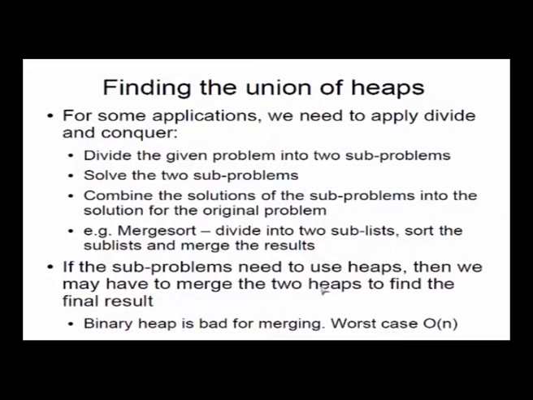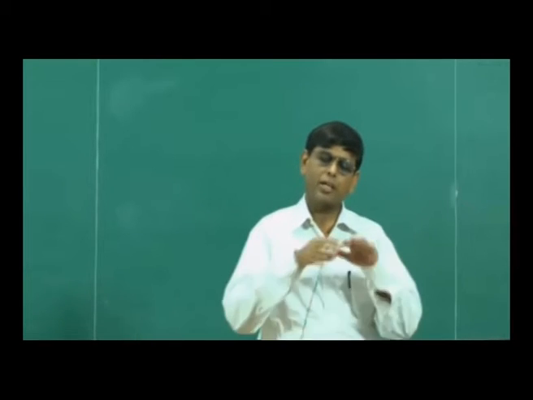So the heap is getting constructed through a divide and conquer process, as we call it. Divide and conquer means I am given a big set of numbers, I need to deal with this set of numbers. So I say I don't know how to handle such a large number of elements. So rather than trying to attack the problem with this very large number of elements, I divide the problem into 2 parts, each of size n by 2. So I take the left half, which is n by 2 elements, I break it into another set which is n by 2, 2 n by 2 sets, and each n by 2 set I deal with separately. So then maybe I use a heap to solve this first n by 2 problem, I use a heap to solve the second n by 2 problem, and then these 2 heaps I want to put together to solve the bigger problem of order n.